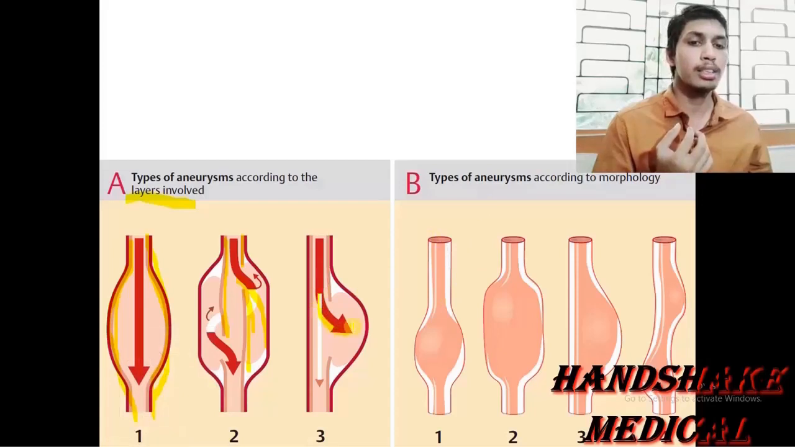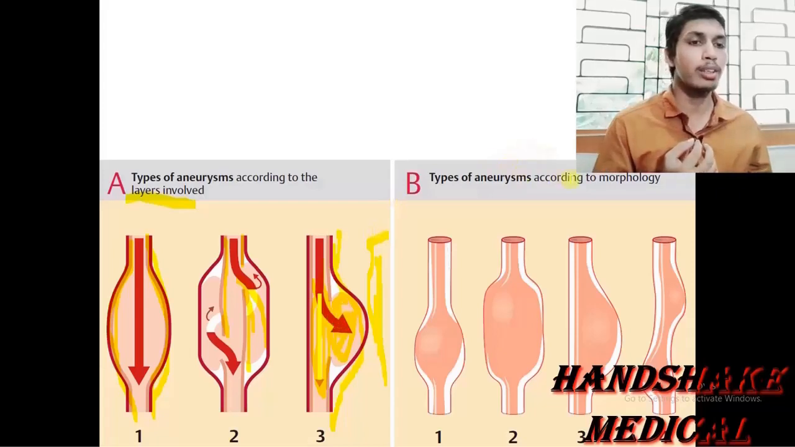Because this hematoma may easily pulsate between the perivascular space and the intravascular space, it is known as the pulsating hematoma. And because this hematoma is limited to the extravascular space, so this one is the extravascular space, limited by a tunica adventitia, it is also known as the organized hematoma.